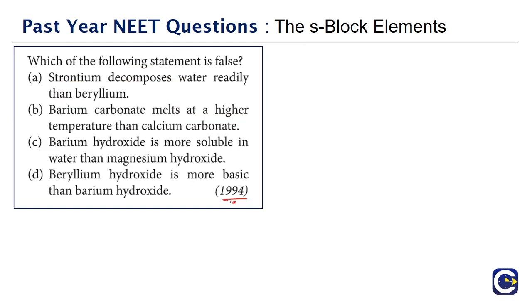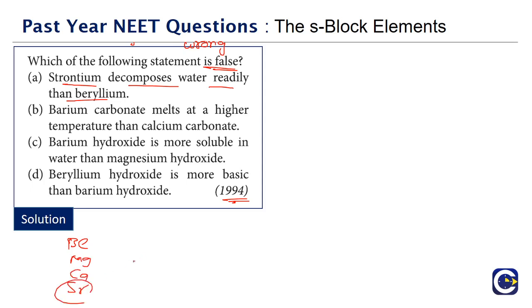Next we have another question that has come in the year 1994. Which of the following statements is false? So we are looking at the false or wrong statement. We have to go through each of these options, only then can we answer this question. Look at option A. Strontium decomposes water more readily than beryllium. See, beryllium, magnesium, calcium, strontium. As we go down the group, the reactivity of the metals increases, meaning strontium will react more readily with water. So this is correct.